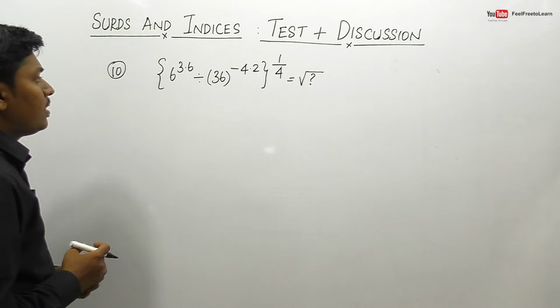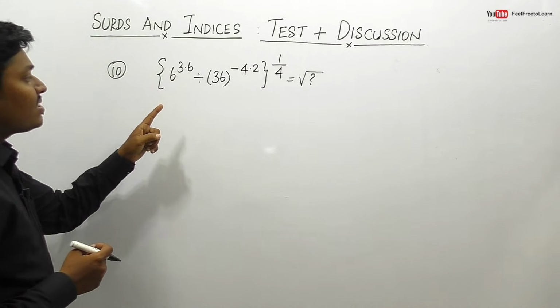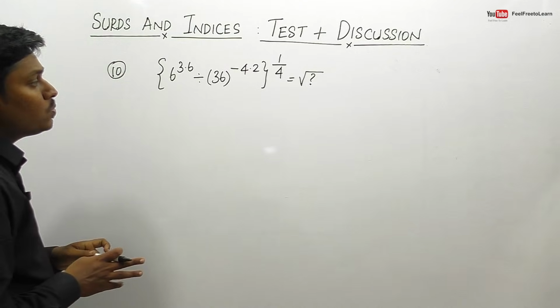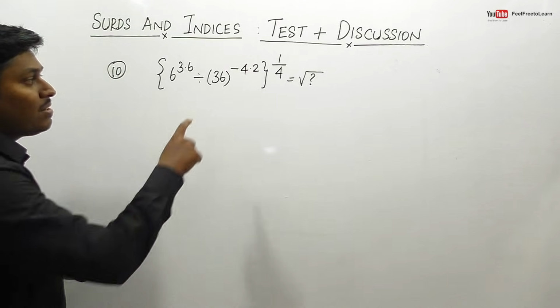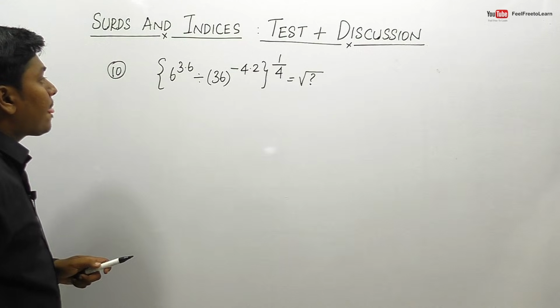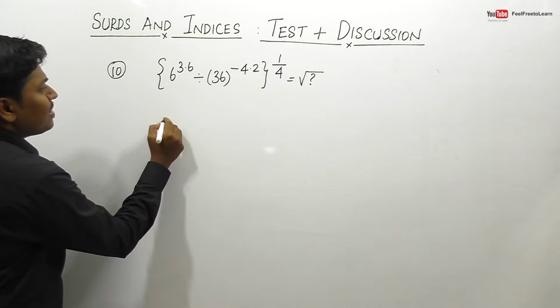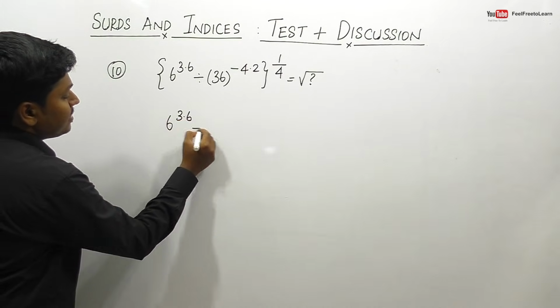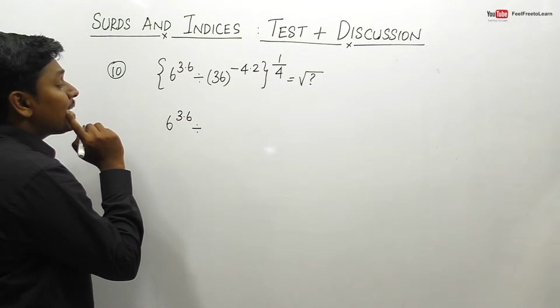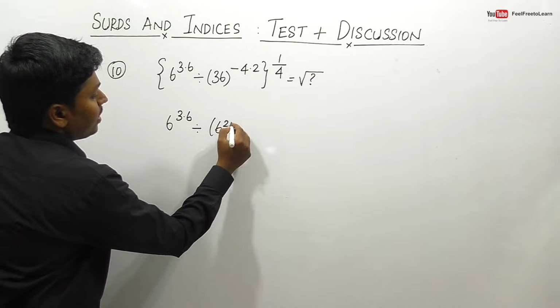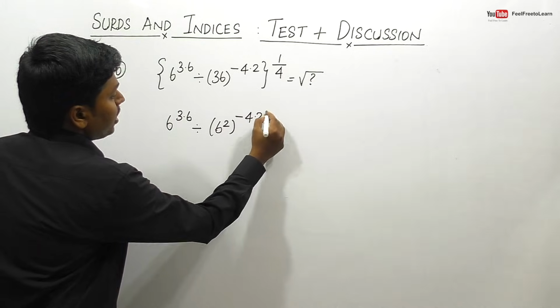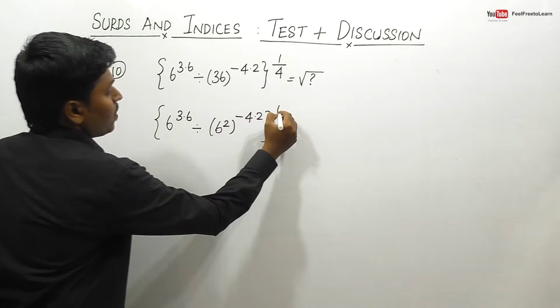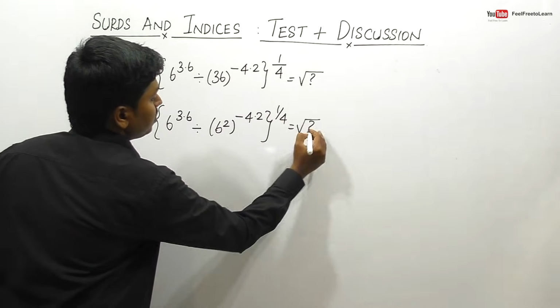Question number 10. 6 power 3.6 divided by 36 power minus 4.2, the whole power 1 by 4, is equal to root of question mark. So friends, listen here. This can be written as 6 power 3.6 as it is, and we know that 36 can be written as 6 square. So 6 square, power minus 4.2. So here it is 1 divided by 4 is equal to root of question mark.